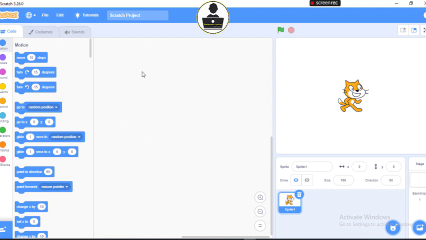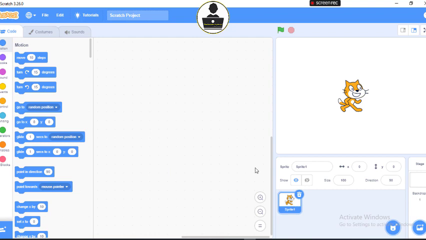We have our code area. This area is your code area where you drag your code and drop. Then this is your stage where your character performs the action, and then this is your sprite library where you can edit some information about your sprite, like changing your sprite name, hiding or showing your sprite, changing the size and the direction of your sprite. All right. Okay.